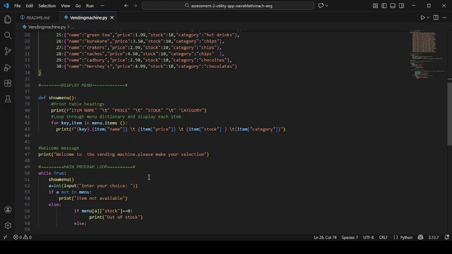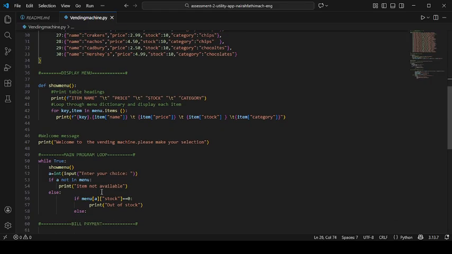The program checks whether the entered code exists in the menu. If the code is invalid, an error message is shown. If the code is valid, the program then checks the stock level of the selected item. If the item is out of stock, the user is informed and cannot purchase.